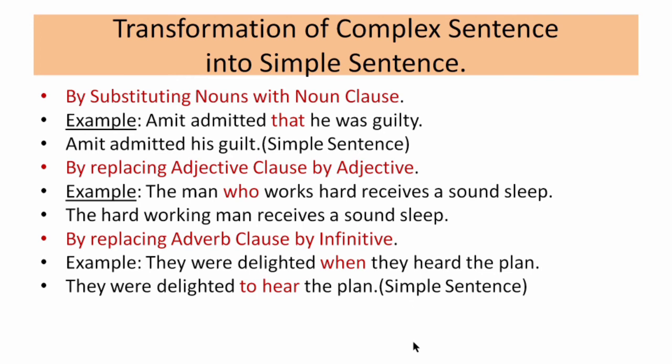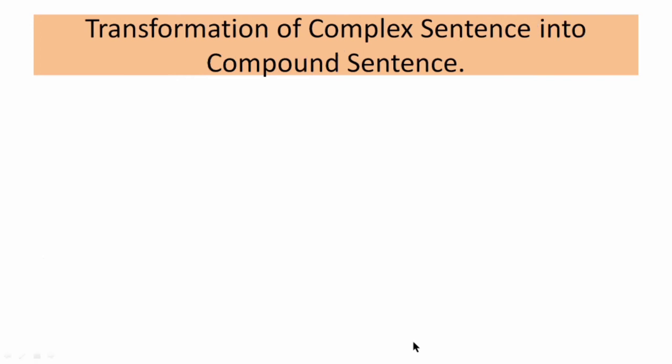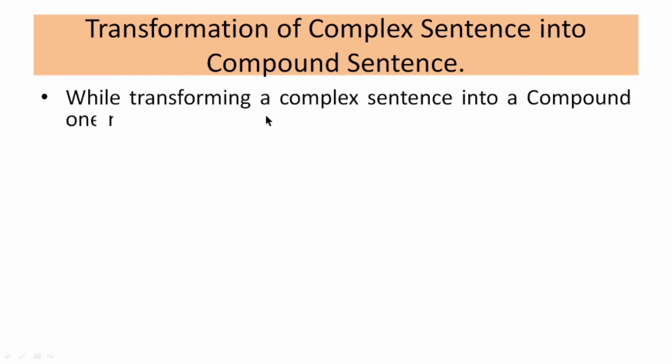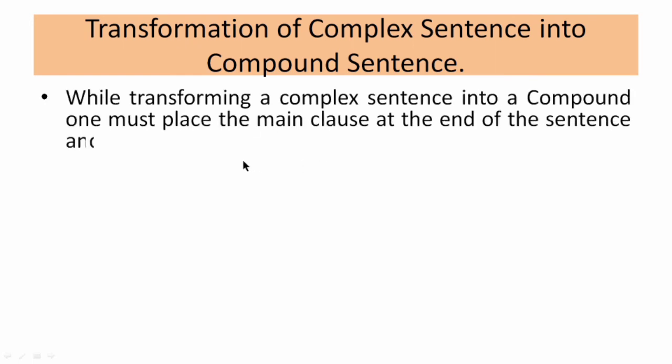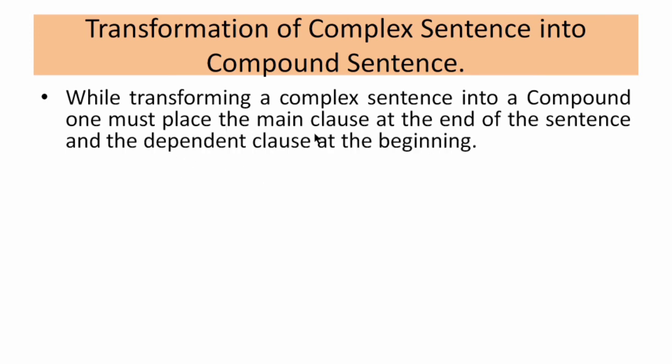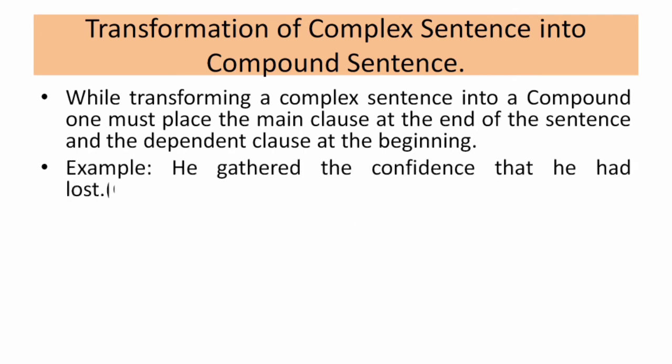Hope you have understood. Let's move toward the next, that is how to transform a complex sentence into a compound sentence. First, while transforming a complex sentence into a compound sentence, one must place the main clause at the end of the sentence and the dependent clause at the beginning. So, he gathered the confidence that he had lost. What is this an example of?